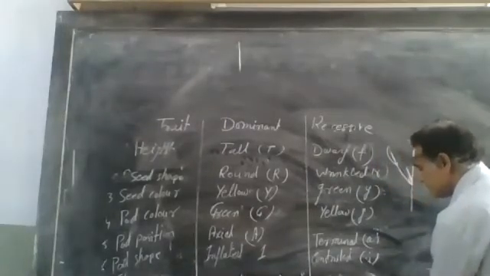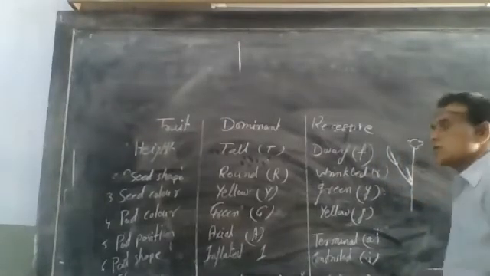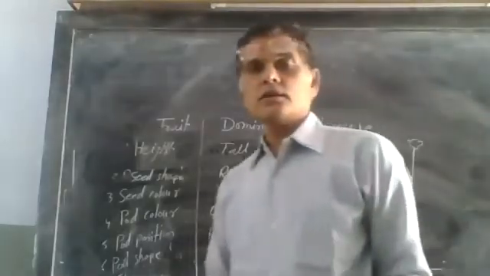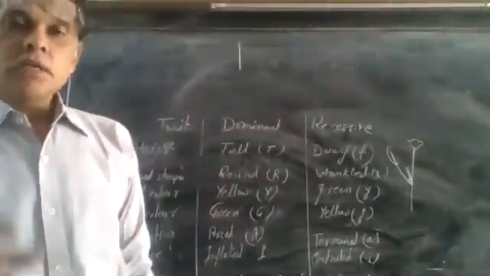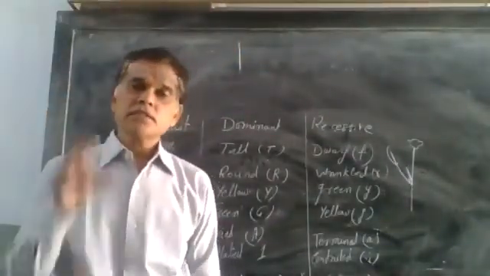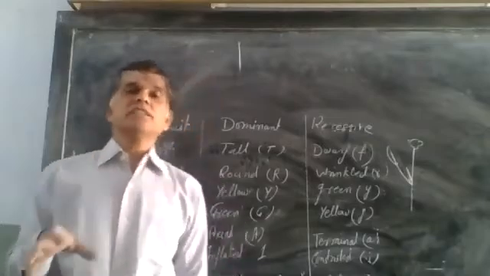So these 7 characters in pea plant were selected by Mendel for his experiments.